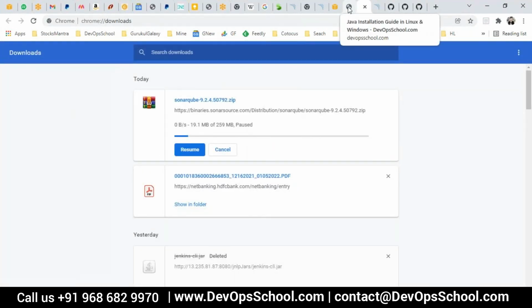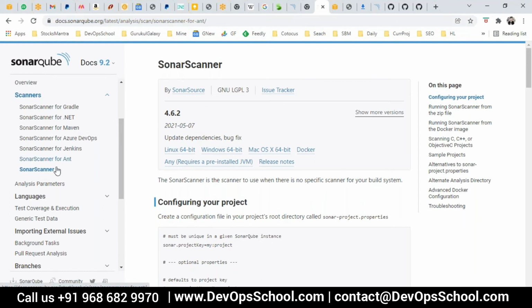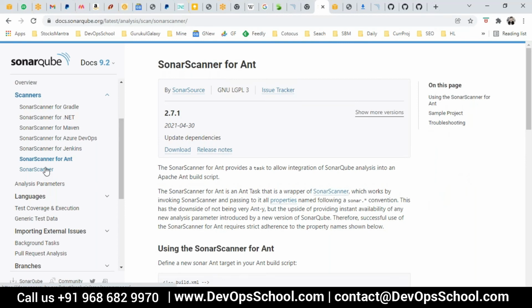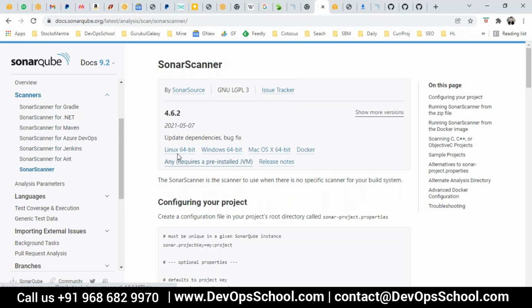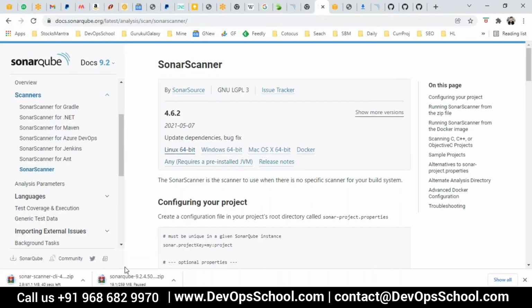Now we decided we will use the scanner, which is a command line. So in a command line also, this is for Ant scanner, this is for Jenkins scanner. But right now I'm downloading the scanner command line. Here also you decide which for Linux or Windows or Mac or Docker. Of course, Linux 64-bit. So I'll just download. It's downloading. Let's wait for a few seconds.